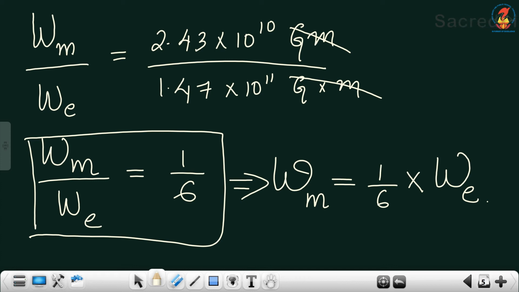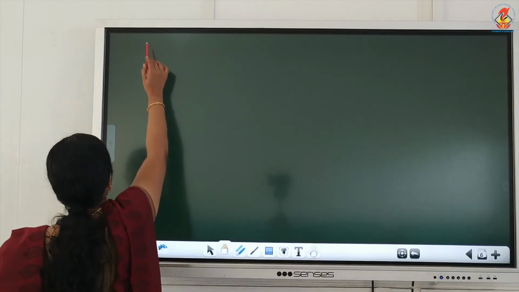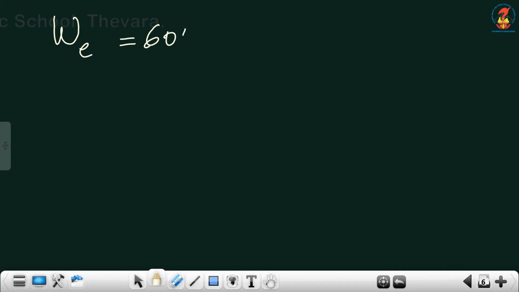That is, the weight of the object on the surface of the moon and the weight of the object on the surface of the earth will be different. The weight of the object on the moon will be 1 by 6 times the weight of the same object on earth. For example, consider the weight of an astronaut on the surface of earth as 600 Newton.